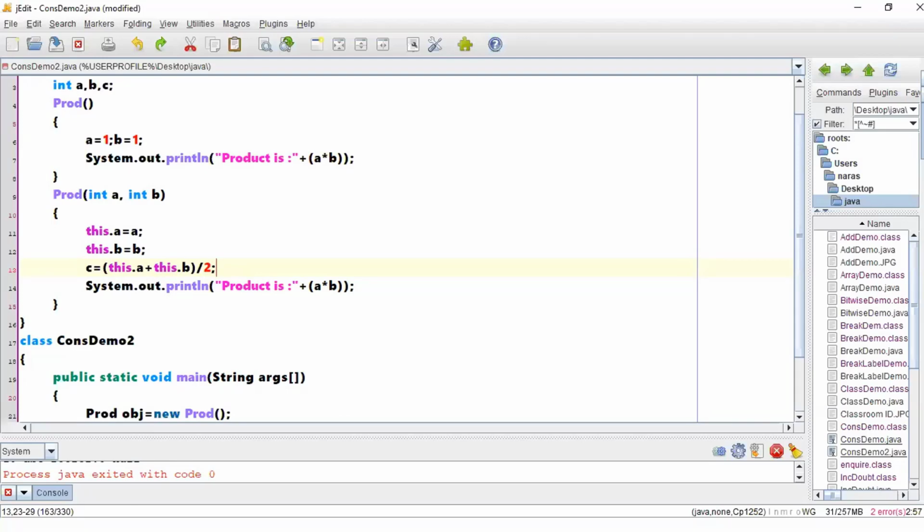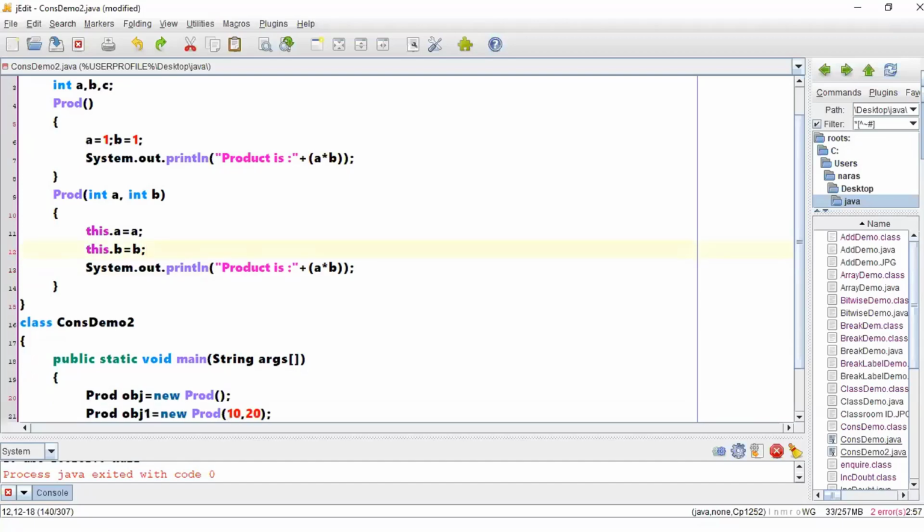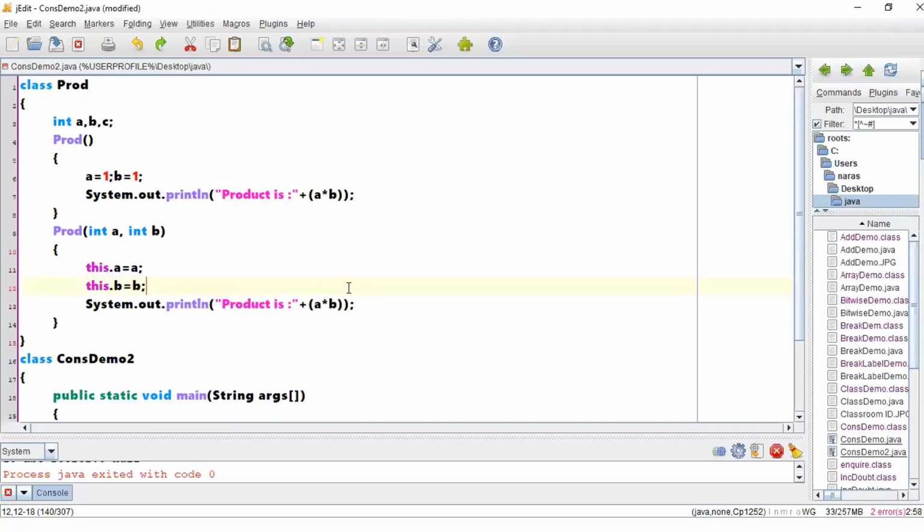It might be a bit confusing. For the time being, we'll not discuss much on this keyword. Just remember, to avoid ambiguity, I'm just giving you a statement. Remember the statement. I'll give you a beautiful example to understand this keyword.